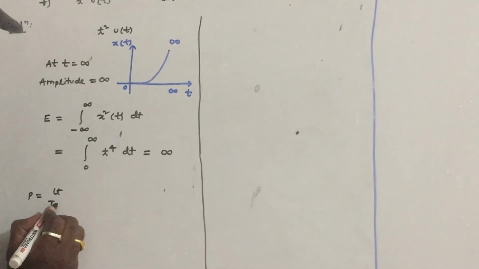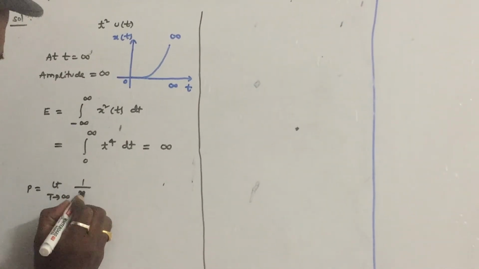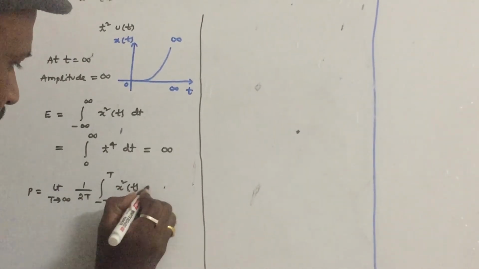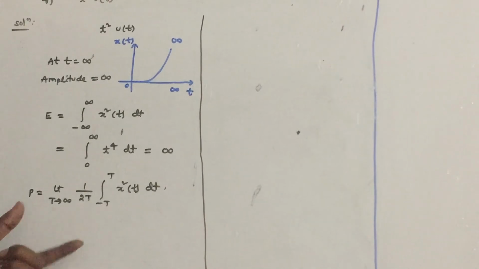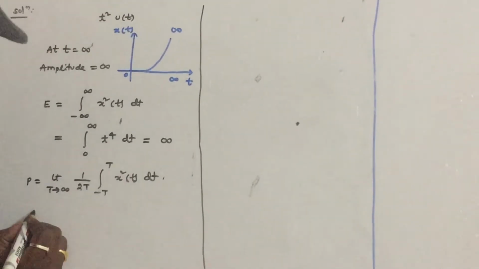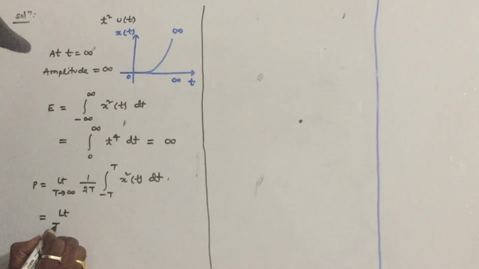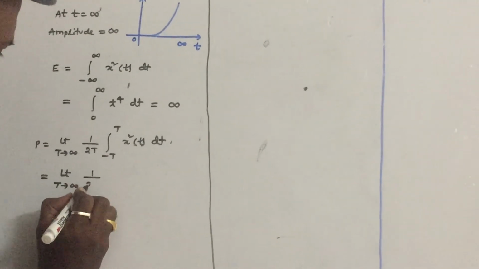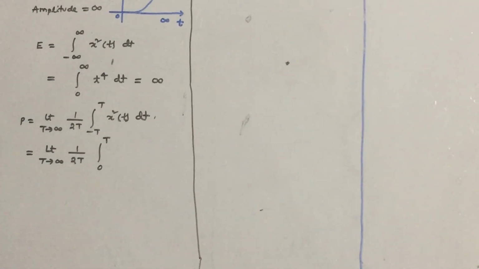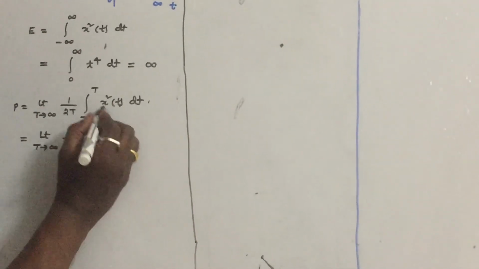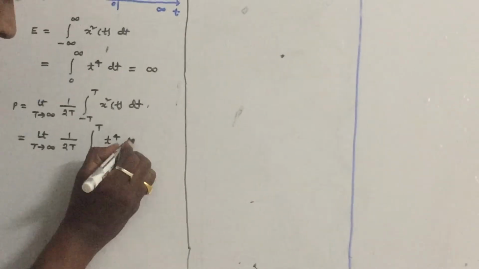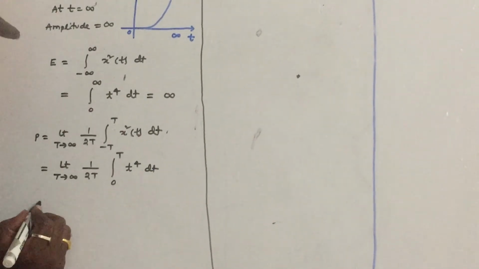So what is the power formula? Limit t tends to infinity, 1 by 2T, integral from minus T to T of x square of t dt. The power is also called the mean square value of a signal, as I mentioned in the definition. So limit T tends to infinity, 1 by 2T, where the signal exists from 0 to T. In this interval, the signal is t square, so it becomes t power 4 dt.